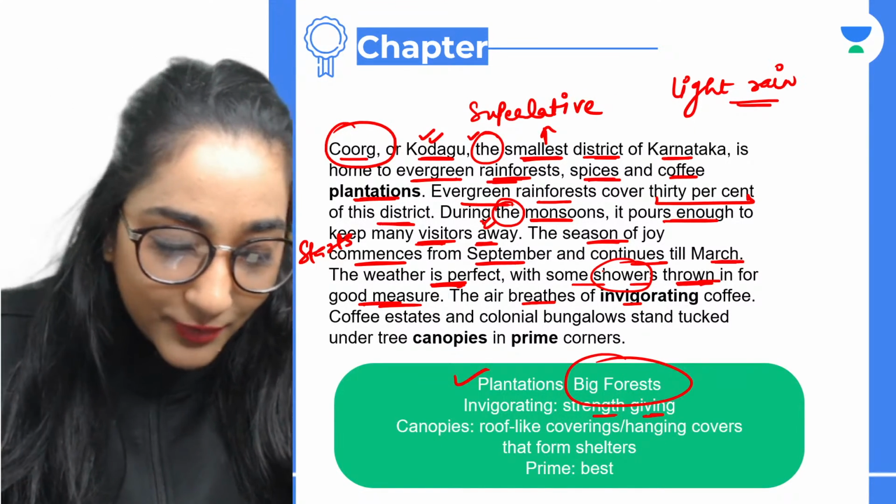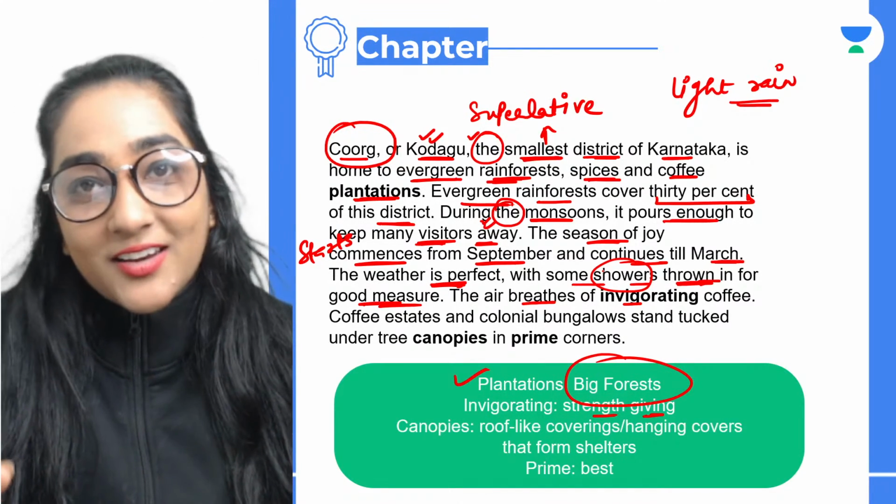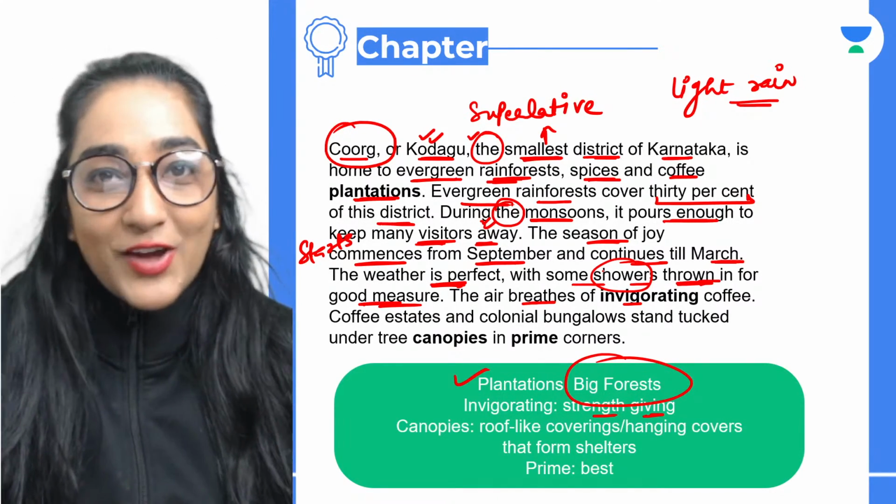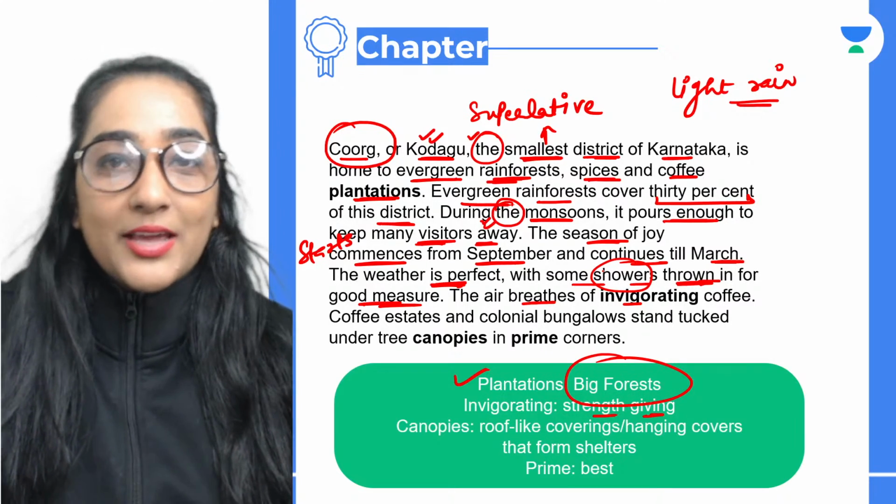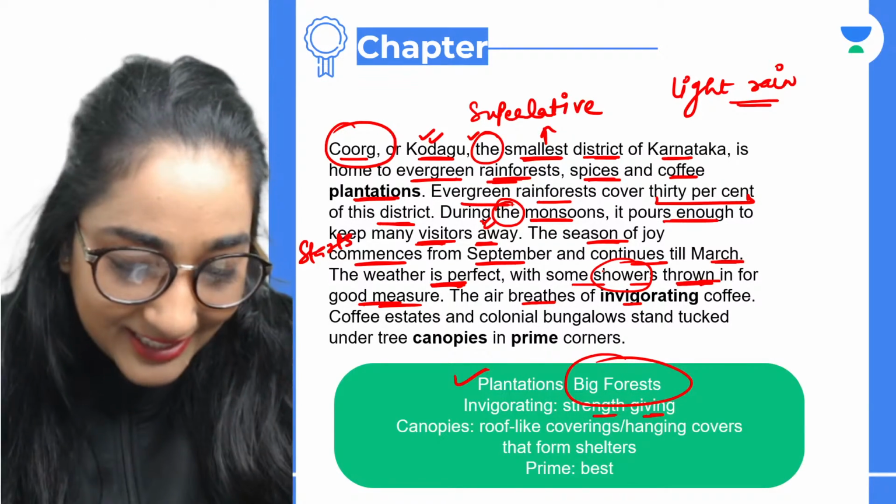Is that clear, everyone? Though Maggie is really dangerous for health. Okay, so I'm not suggesting you guys consume it on a daily basis. Like, once a month is okay. All right. Is that clear?